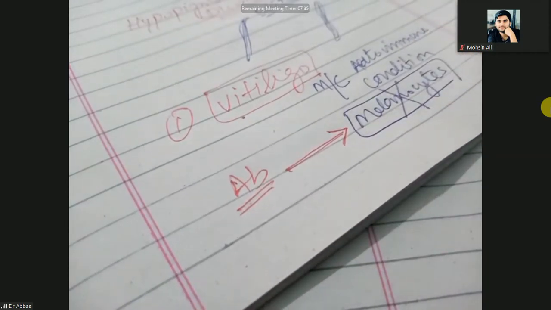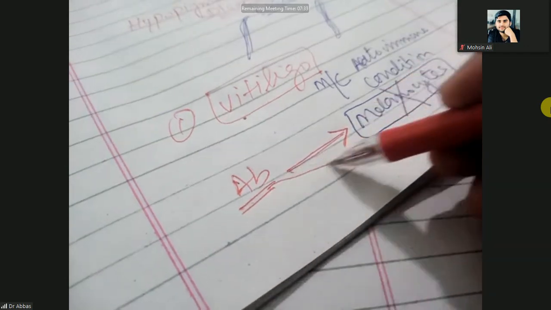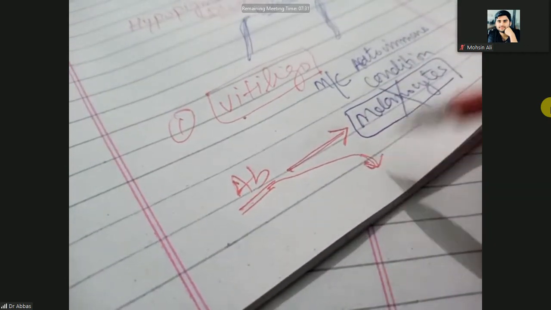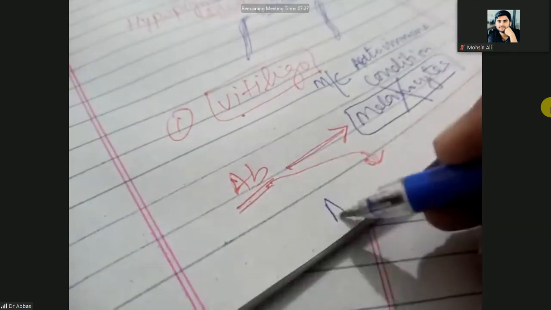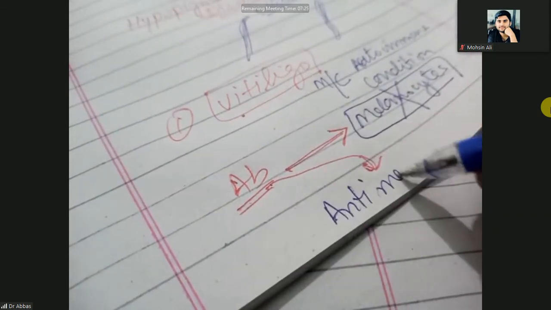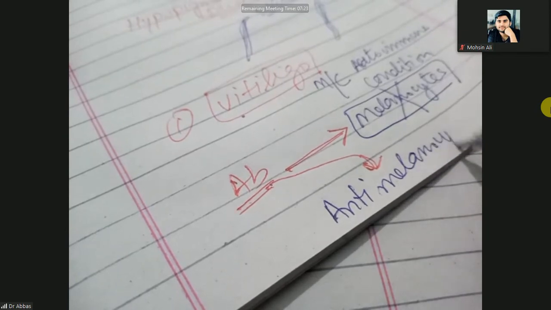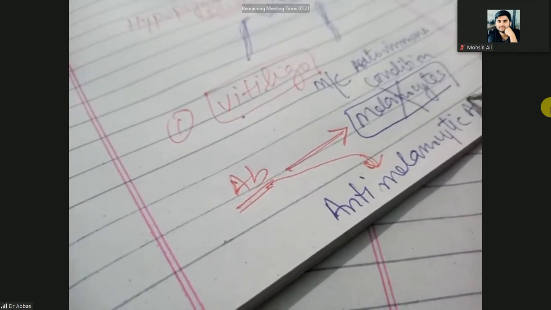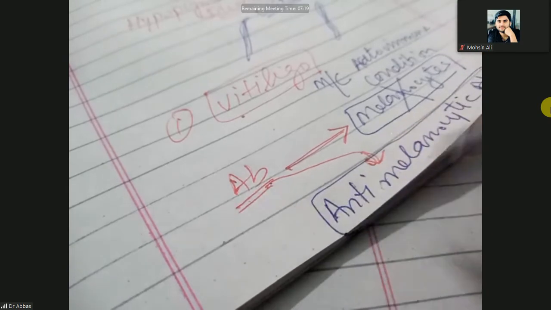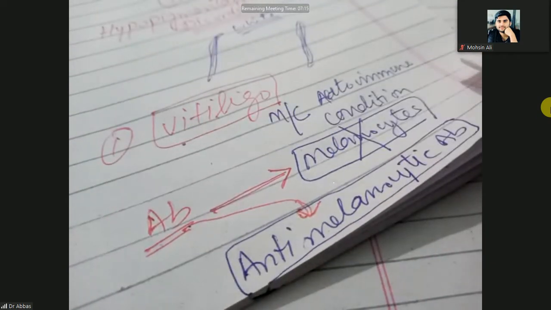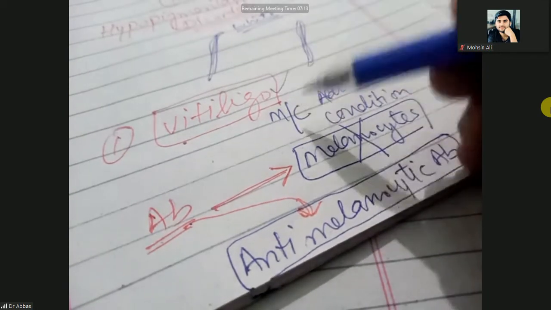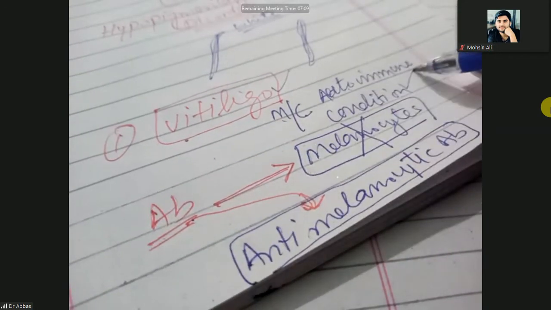Such an antibody that destroys the melanocytes is known as anti-melanocytic antibody. Clear? Anti-melanocytic antibody.